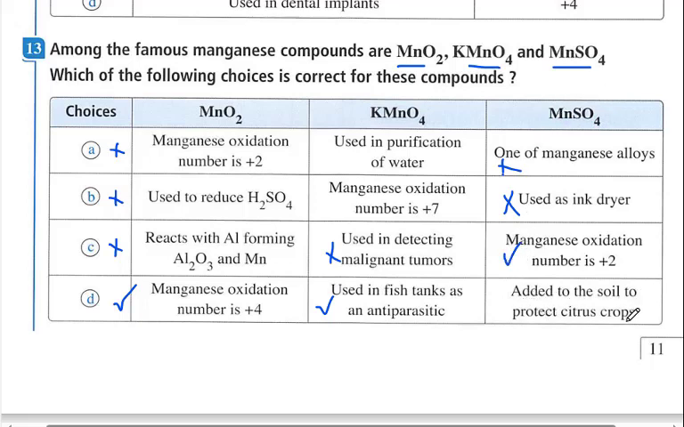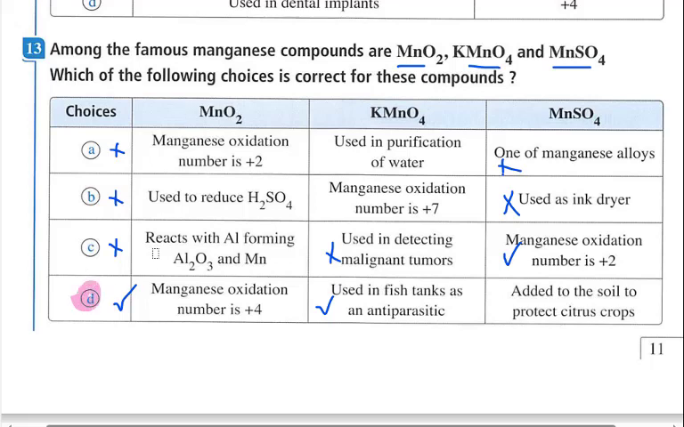Adding to the soil to protect citrus crops. Yes, it has a fungicide effect like copper sulfate. Manganese sulfate also has a fungicide effect. So it is used to protect citrus crops. It is added to the soil as a fungicide. Okay, so the correct answer here is D.